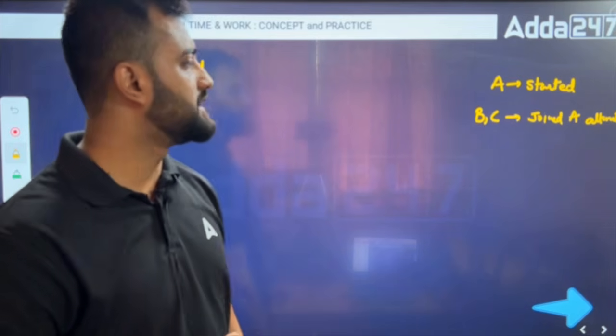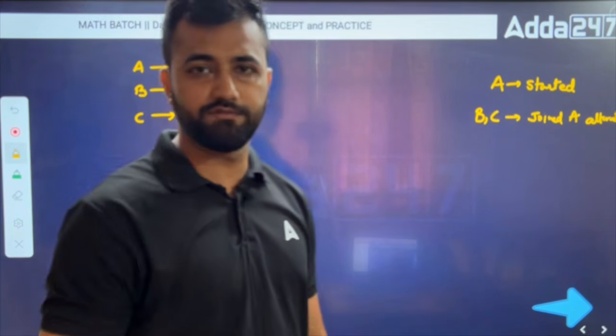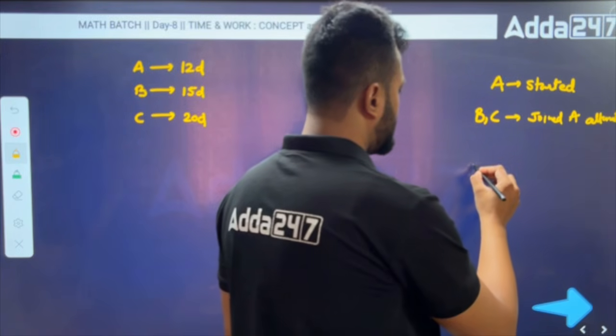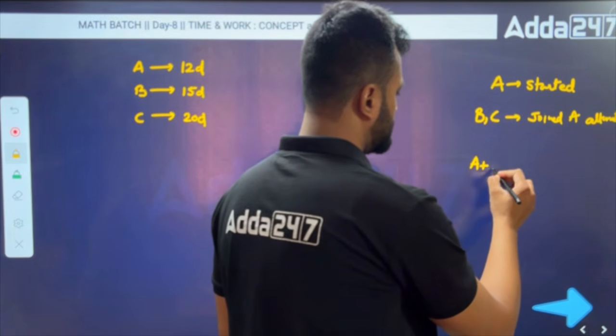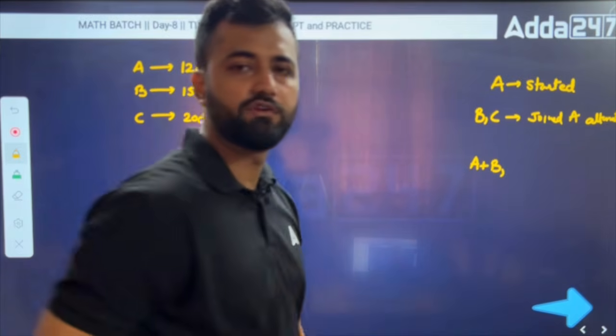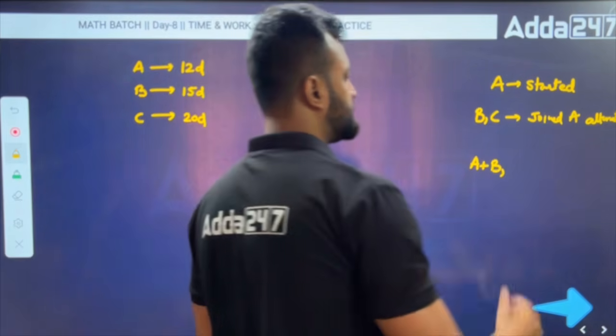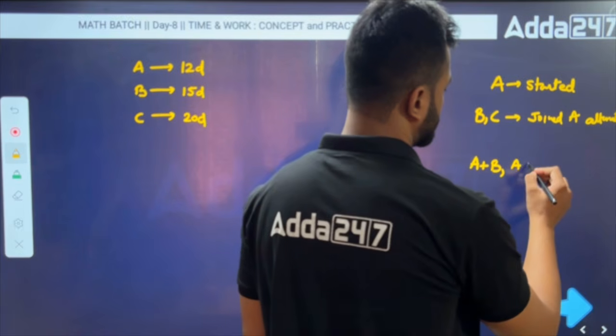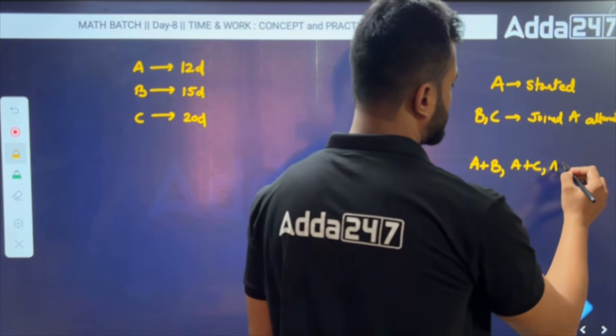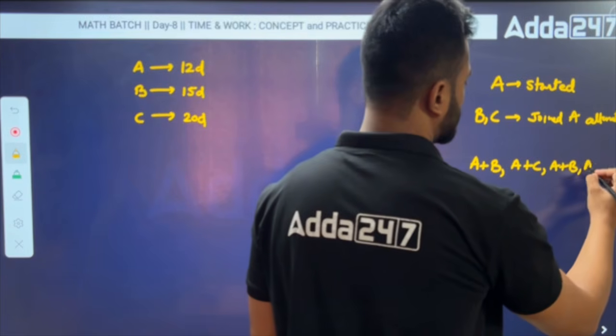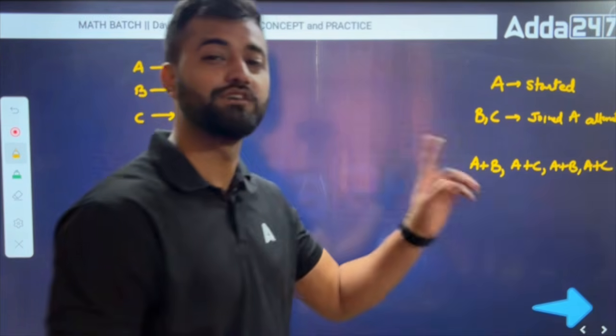That means suppose on the first day A was working with B. Then on the second day A was working with C. Then again A was working with B, then A was working with C, like that. So this was the concept actually.